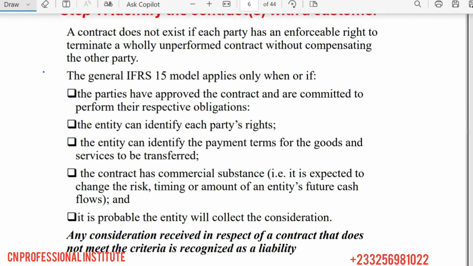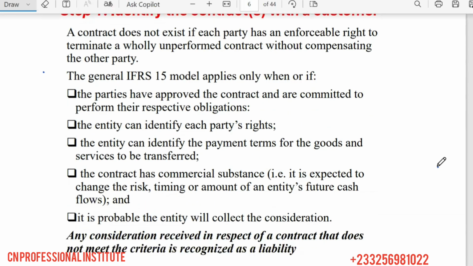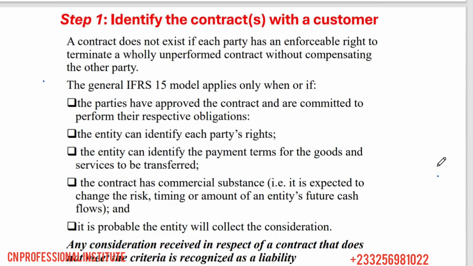So if you look at this one, it says step one, identify the contract with the customer. It says a contract does not exist if each party has an enforceable right to terminate a wholly unperformed contract without compensating the other. We said for a contract to exist, there must be an enforceable right. Are you following? So it says if one party can terminate the contract without compensating the other, then there's no contract.